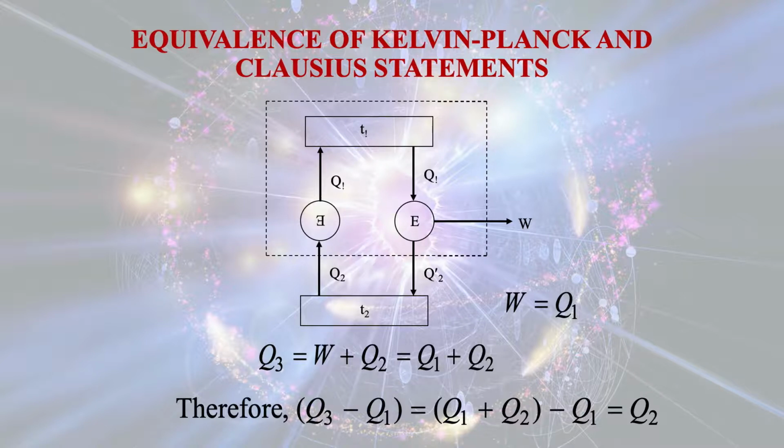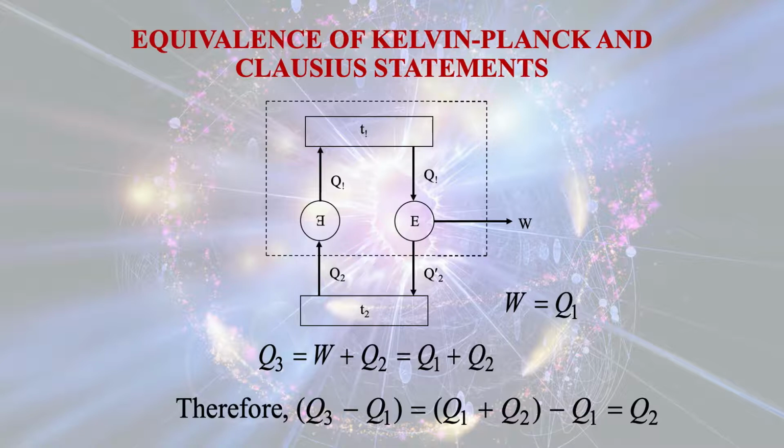And we have also considered a heat pump, which provides heat to the high temperature reservoir by doing work W, and Q2 is the heat taken out from a low temperature reservoir. So there is no violation of the Clausius statement here.